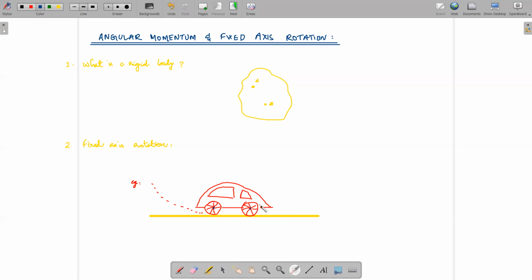At the next point of time, this point translates to another point. So this kind of rotation is called fixed axis rotation.